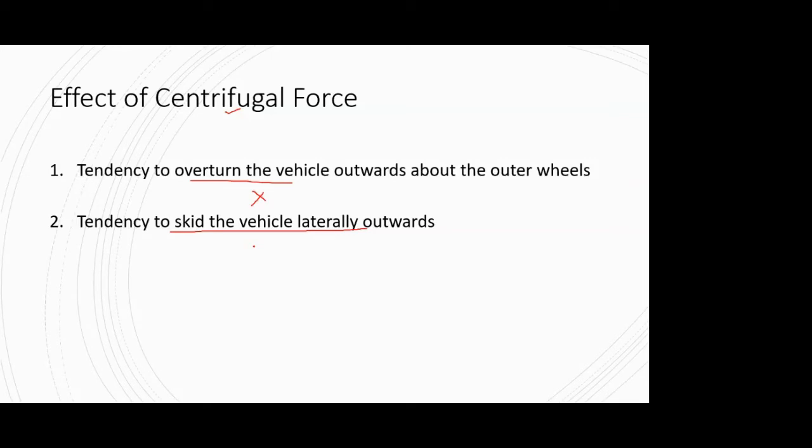If the speed is much higher than the limit or the design speed, it's bound to overturn and skid, and accidents are bound to happen. In that case, there's not much a designer can do, but as a safety engineer, you can take some counteractive measures there.